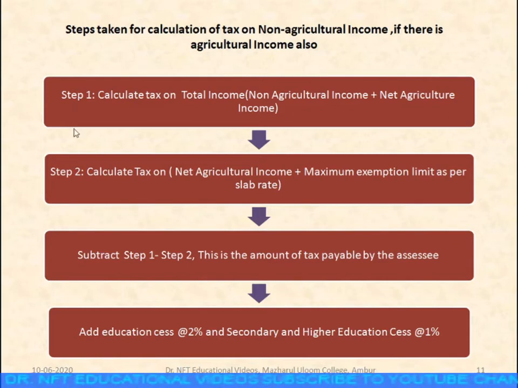Then from the step 1, you have to subtract step 2. This is the amount of tax payable by the assessee. Along with this, you add the educational cess at 2%, and secondary and higher education cess at 1%. Then you get the total taxable liability of an individual in case he has an agricultural income.